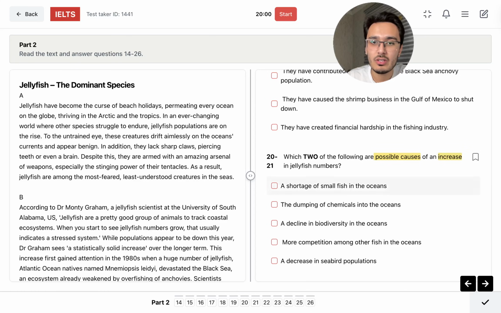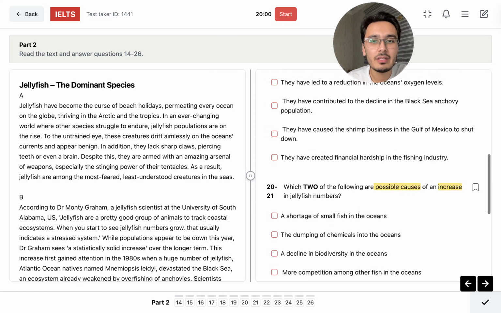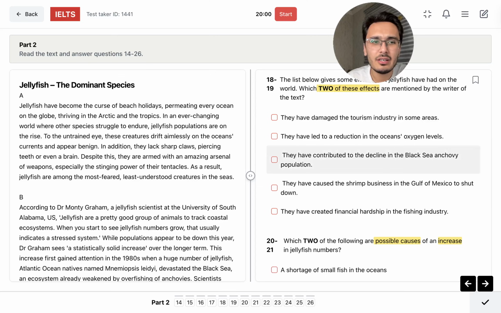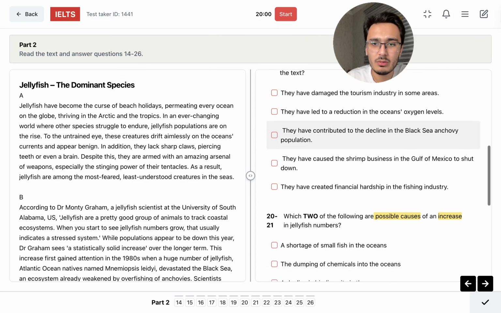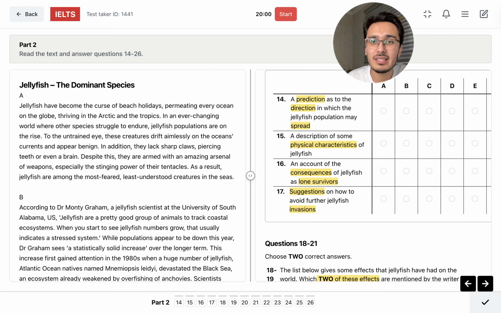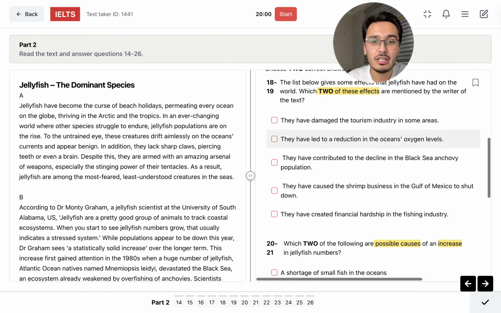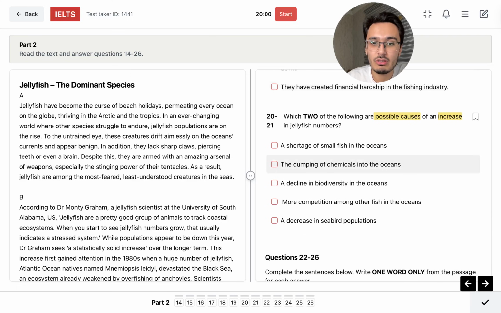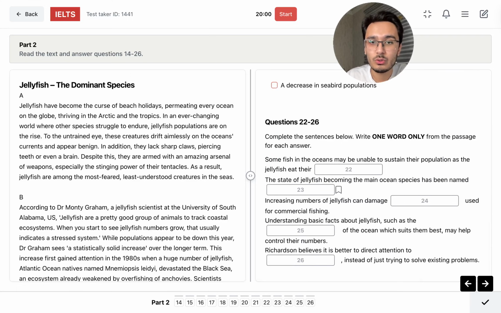Increase in jellyfish numbers. All right, the reason why I'm analyzing this is that there are very few questions here. That's why I'm not being selective here. I'm just trying to analyze all questions. And then I'm gonna analyze 22 here. So one word only, this is something I have to pay attention to.